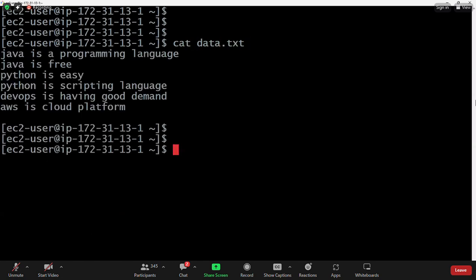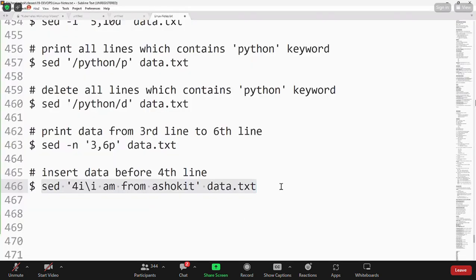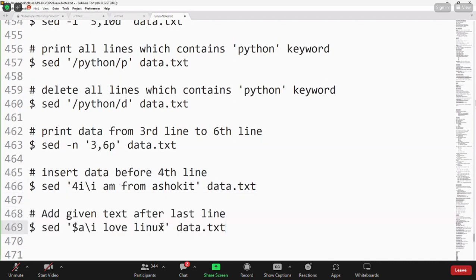The last line is AWS Cloud Platform, and one empty space is also available in that, right? Then I'm going to use this command to insert one line after the last line. What is that? $a represents after the last line. I love Linux. In the data.txt file, at the bottom, I want to add one line, I love Linux. You can insert at a particular index also by using this. Now, let me execute this command.